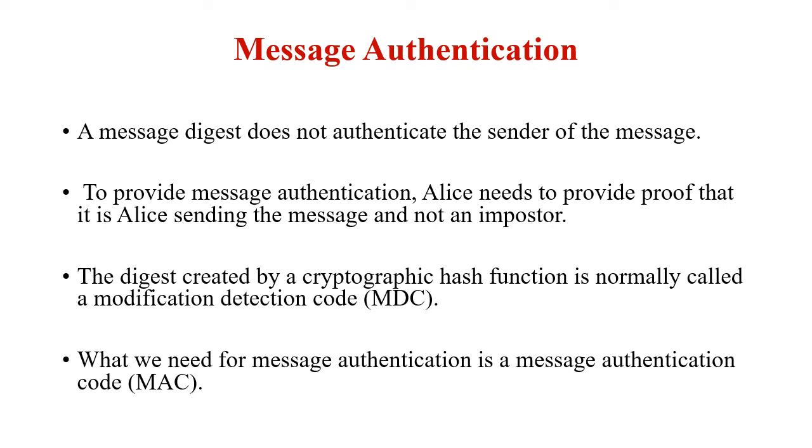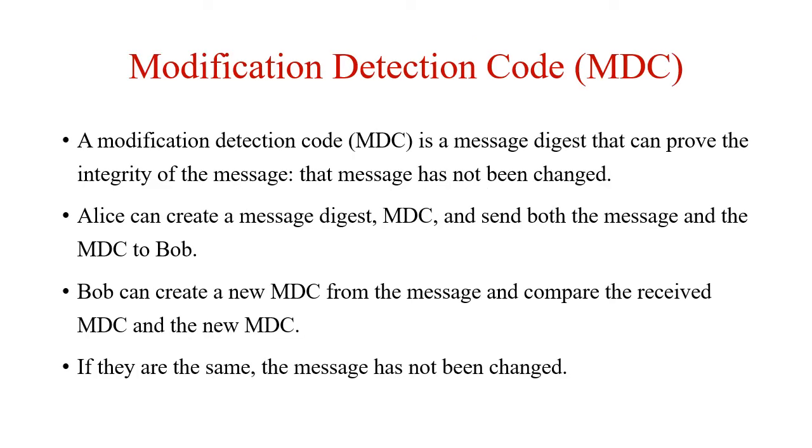The digest created by the cryptographic hash function is normally called an MDC, that is, modification detection code. It only checks whether the particular message is modified or not, and it can detect any modification in the message. What we need for message authentication is a MAC, that is, message authentication code. The modification detection code is a message digest that can prove the integrity of the message.